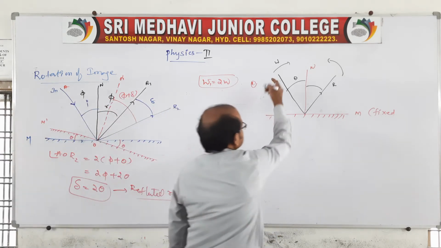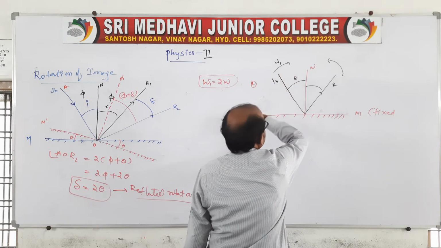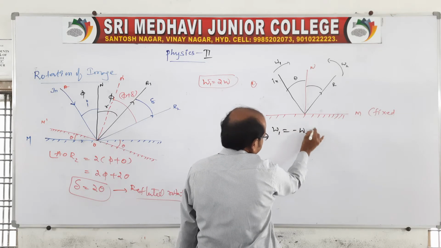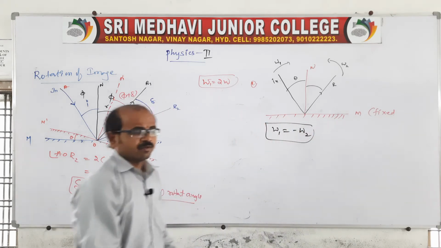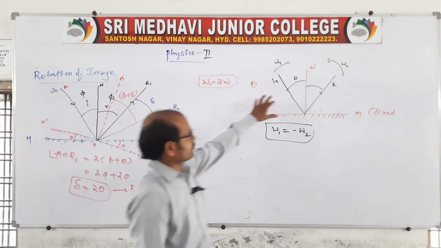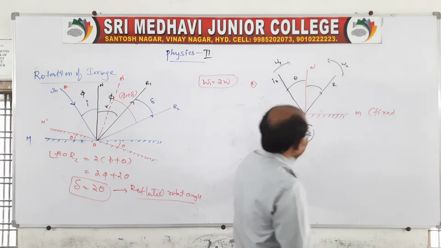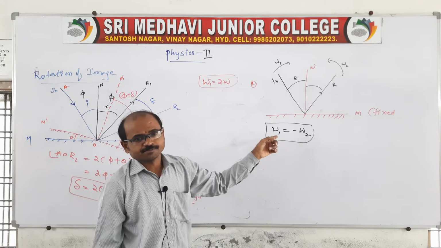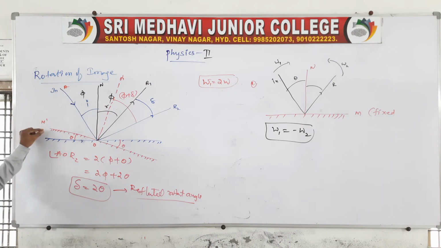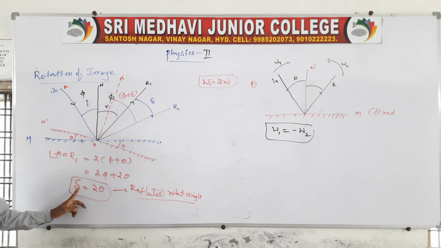You remember, suppose it is rotated with a velocity omega. Therefore, the reflected ray is also rotated in the opposite direction with the same velocity. When the mirror is fixed but the incident ray is rotated with an angular velocity omega 1, the reflected ray also rotates with the same velocity, but in the opposite direction. So this is when the mirror is fixed. And coming to the first point, when the mirror is rotated, the reflected ray turns through an angle of 2 theta. These are the two situations which are very, very important, right?